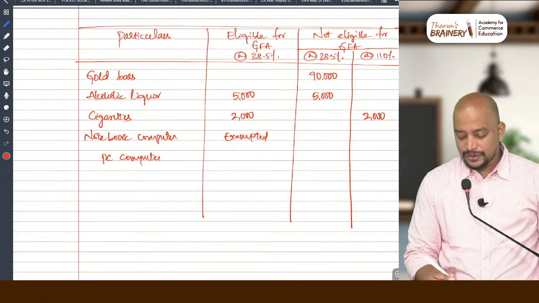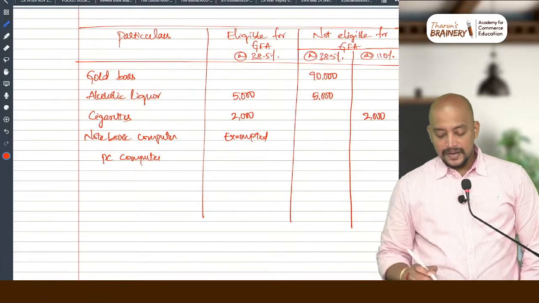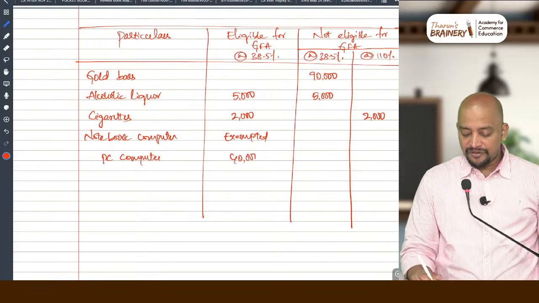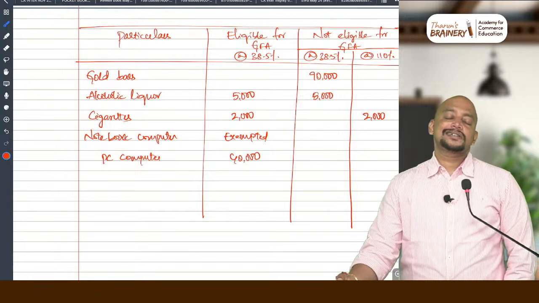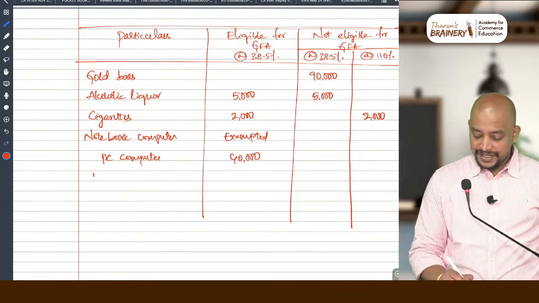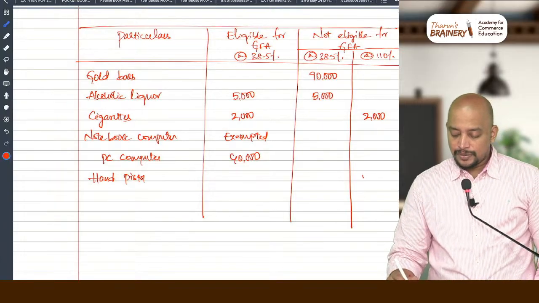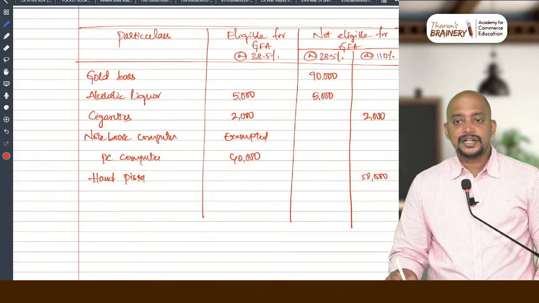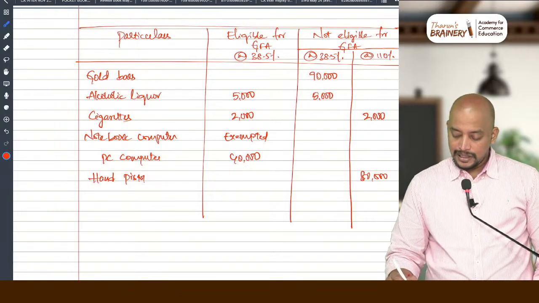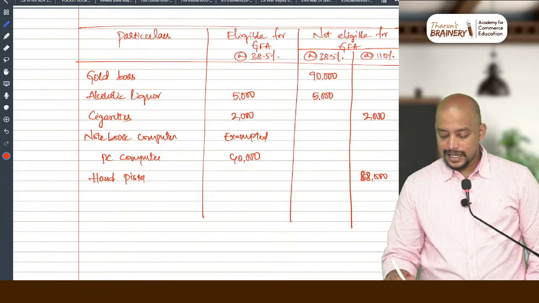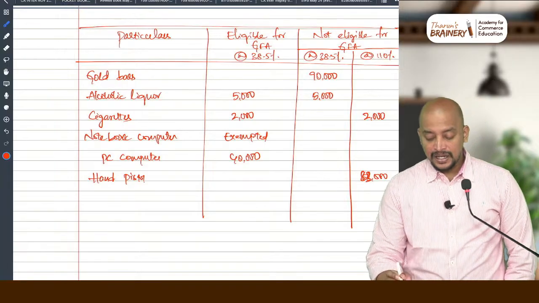What is the value? 40,000, but that is eligible for GFA. Next. Hand pistol, eligible or not eligible for GFA? Not eligible for GFA. So it should come in the last column. How much? 50,000. 80,000. 83,000. Okay. That's it, no?